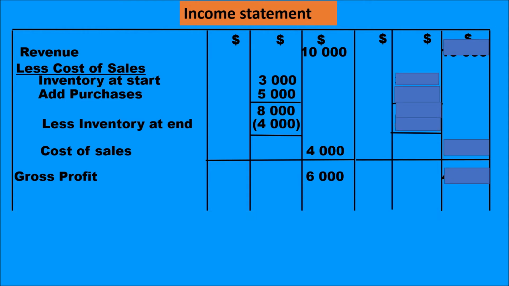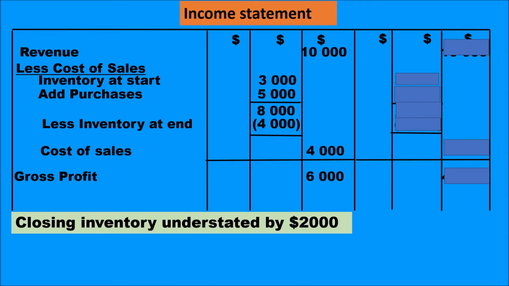Let us take a fourth situation. This time, closing inventory is understated by $2,000. Revenue remains the same. Inventory at start remains the same. Purchases remaining the same, giving a total of 8,000. Closing inventory, which was 4,000, is understated by 2,000, which becomes $2,000.